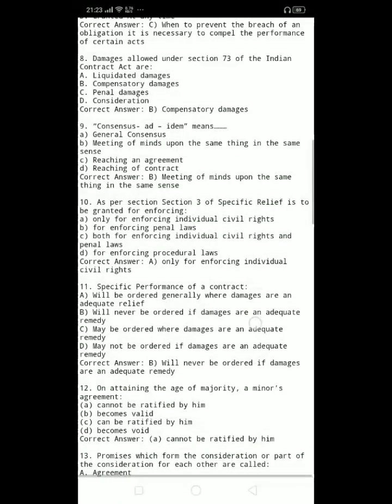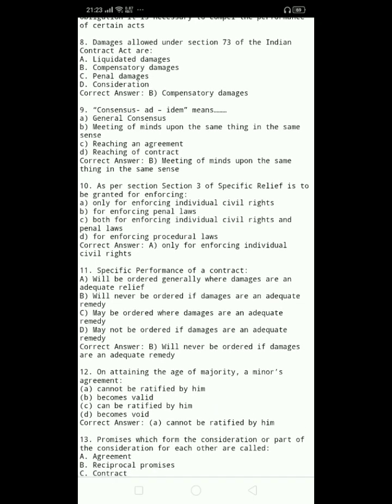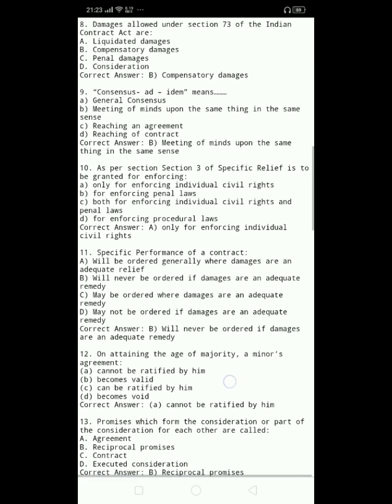10. As per Section 3 of Specific Relief, injunction is to be granted for enforcing A. Only individual civil rights. B. For enforcing penal laws. C. Both for enforcing individual civil rights and penal laws. D. For enforcing procedural laws. Correct answer, A. Only for enforcing individual civil rights.